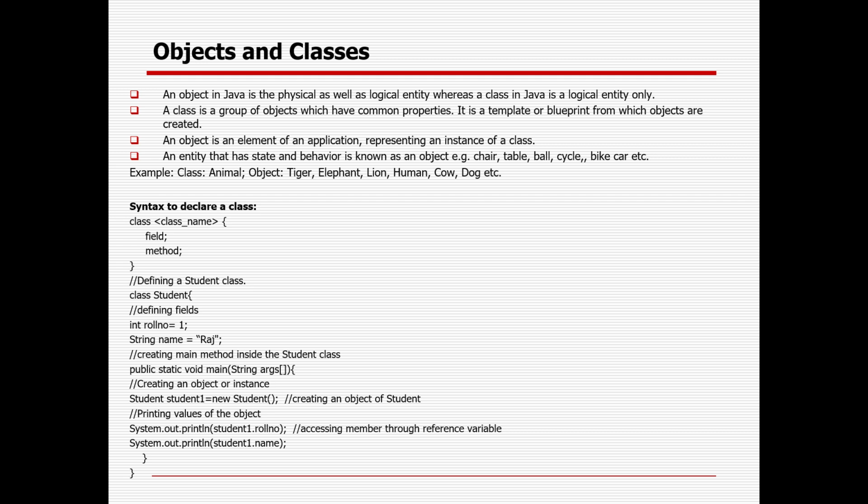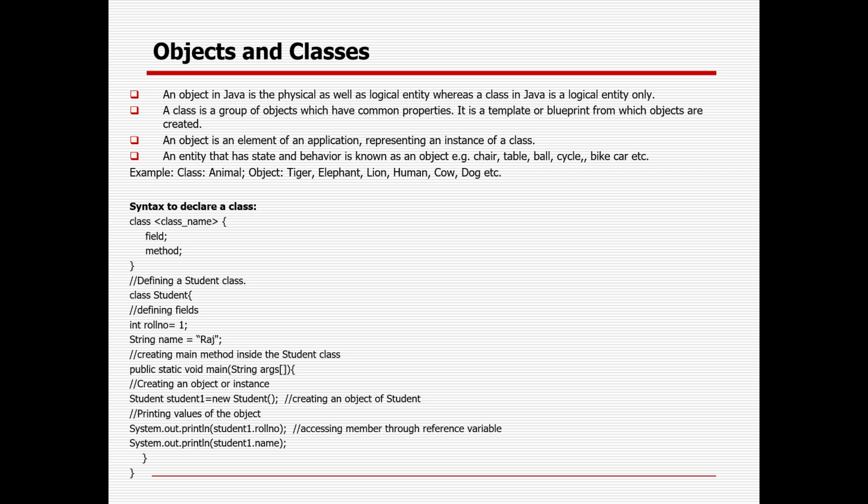An object is an implementation representing a class of objects. An entity that has state and behavior, both logical, is called an object. In case I am calling out fruit, I cannot say what exactly that fruit is having. It does not have any specific thing; state and behavior I cannot define on the class. So fruit is a class, but now I could say apple, I could say banana. Then you could see what properties of state or behavior it has. So that is called an object.